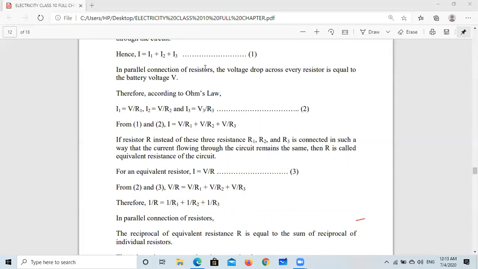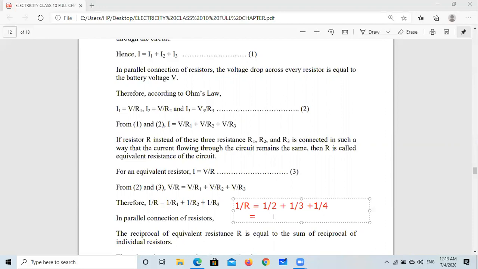So how can we get this value? Let us calculate here. If you want 1 upon R, 1 upon R should be, if we put the values, 1 upon 2 plus 1 upon 3 and again plus 1 upon 4. So if we want to calculate this, how can you calculate? Simply, the LCM of 2, 3, 4 will be 12. So here 2 sixes are 12.